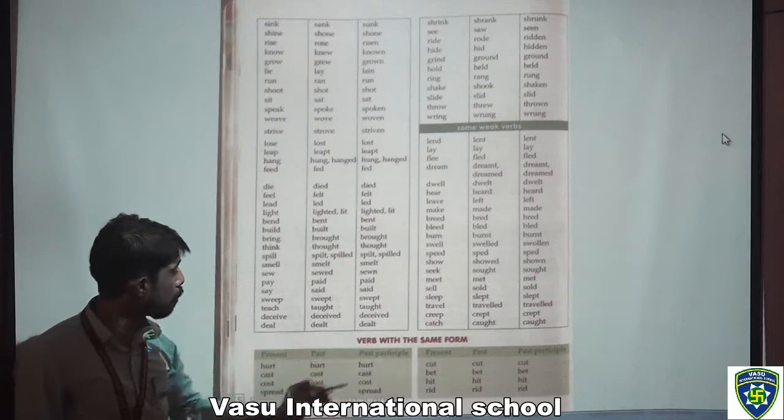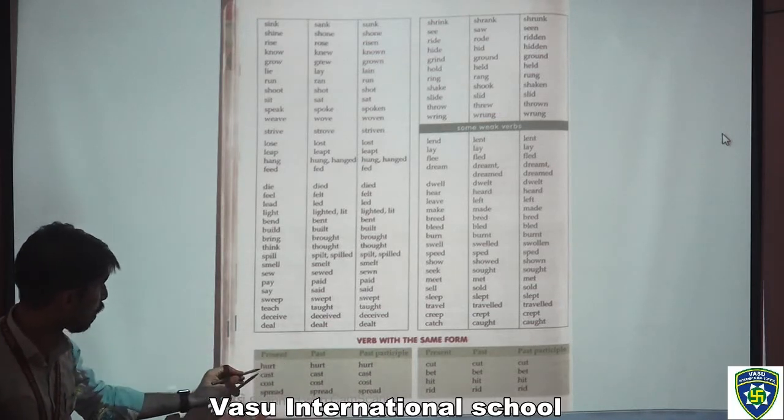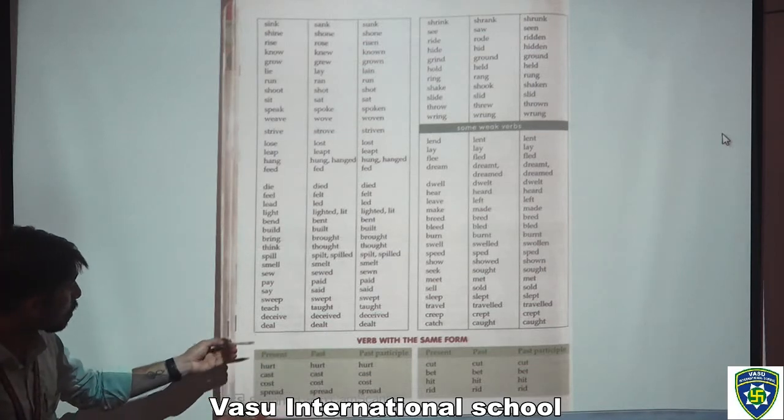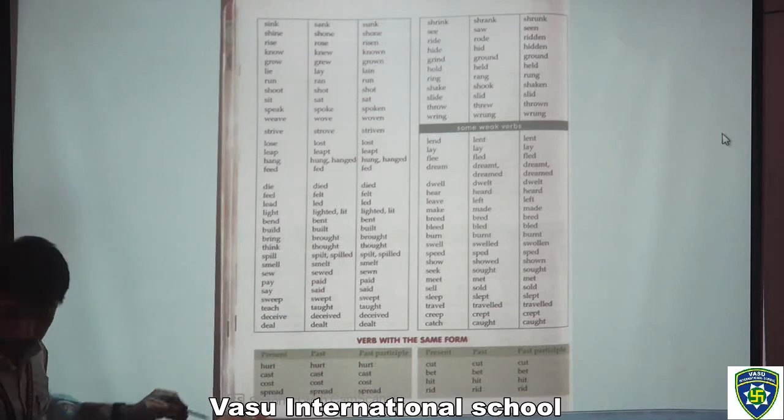Now work with the same form. This is also a table you have to write down and read. And these words like hurt, hurt, hurt: what is the present tense, past tense and past participle of this form? And moving to the next page.